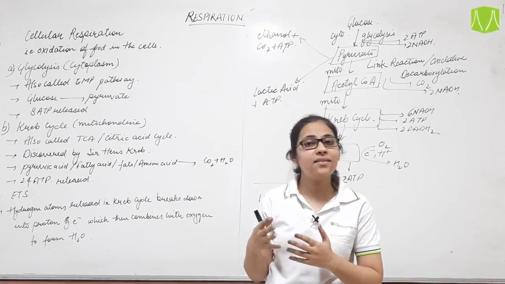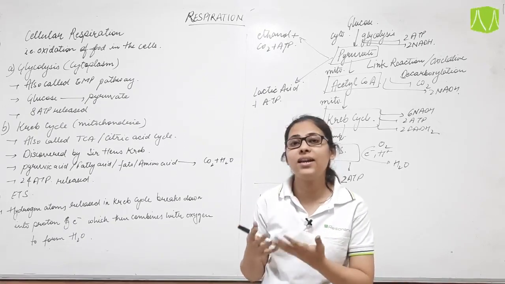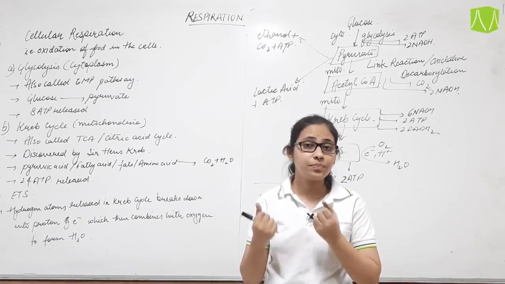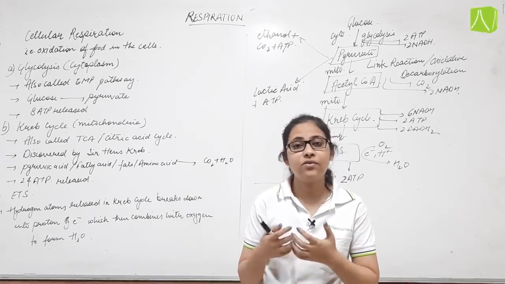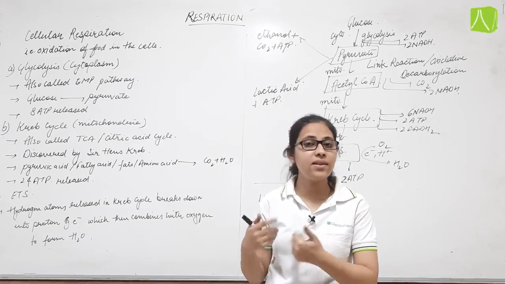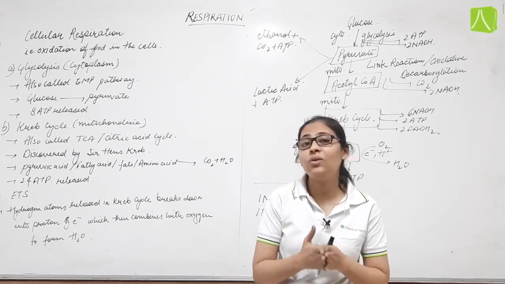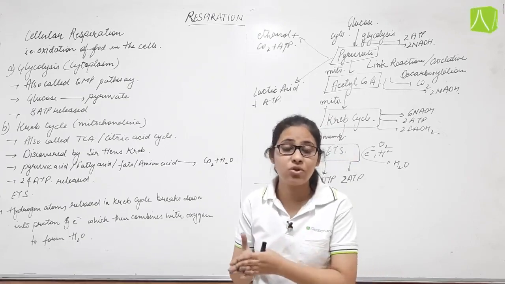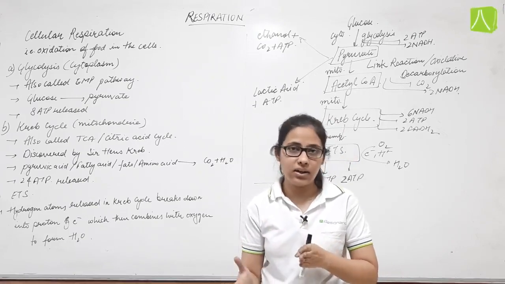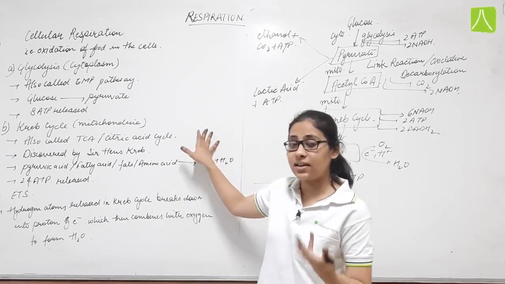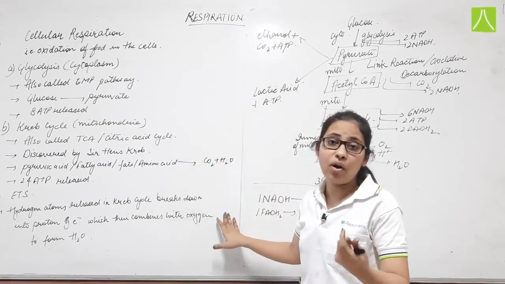The waste material, that is the CO2, will be exhaled out, and the H2O, whatever is required, can be absorbed by the cells and the rest of the water is extracted out through urination. Now we have to study how this breakdown occurs inside the cell, how the food is oxidized inside the cell with the help of oxygen.